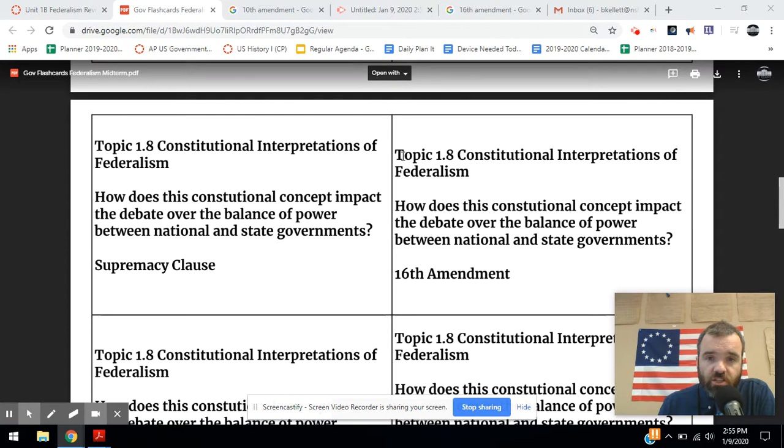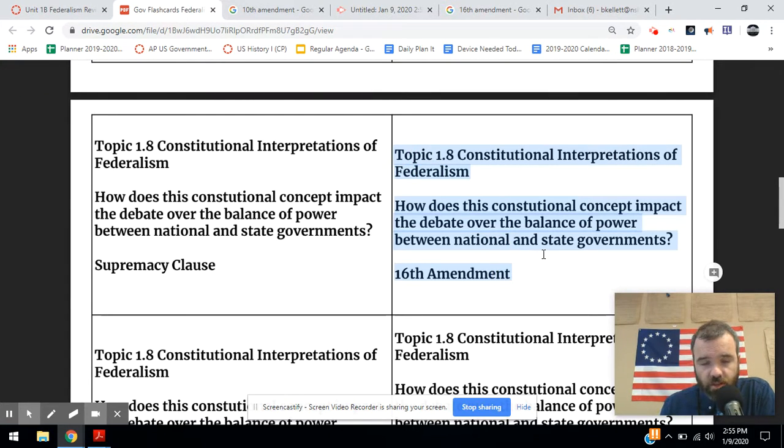Continuing the Federalism Flashcards here, we can quickly talk about the 16th Amendment. This expands the power of the federal government. It solidifies the federal government's power to impose a direct income tax, which is, of course, now where huge sums of money come from for the federal budget.